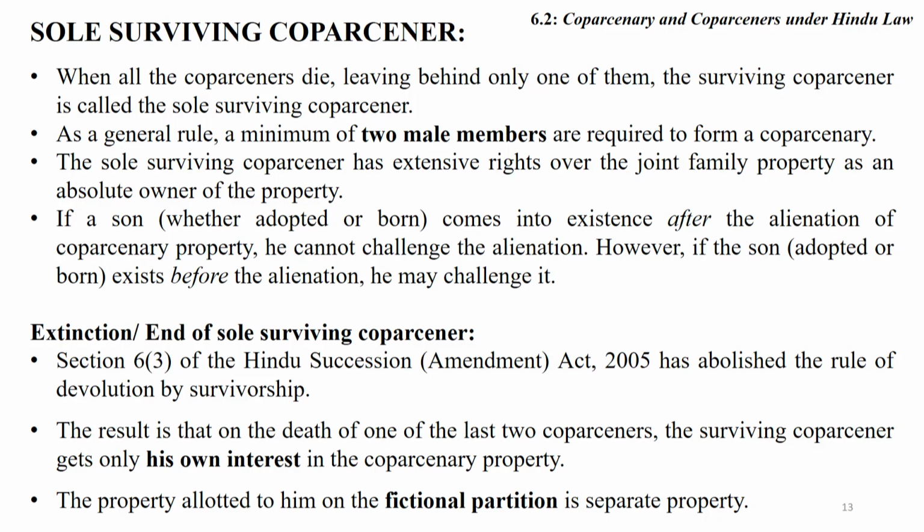If a son, whether by adoption or by birth, comes into existence after the alienation of coparcenary property, he cannot challenge the alienation. However, if the son adopted or born exists before the alienation, he may challenge it.